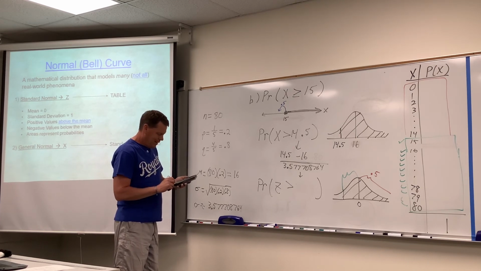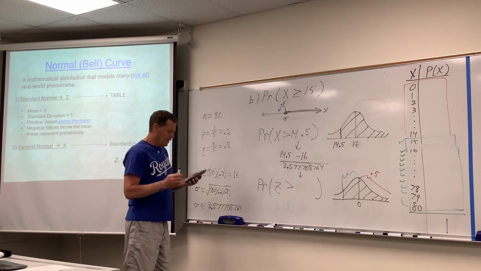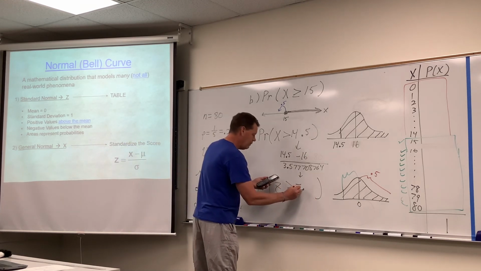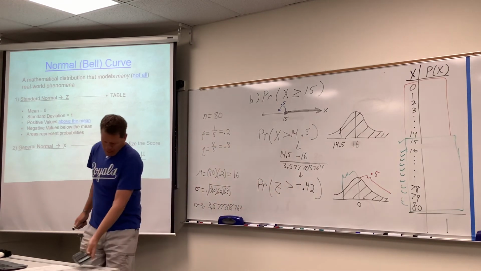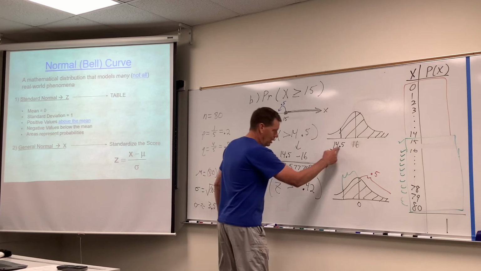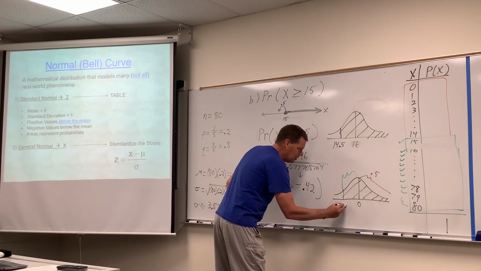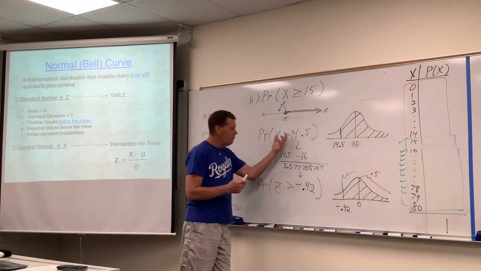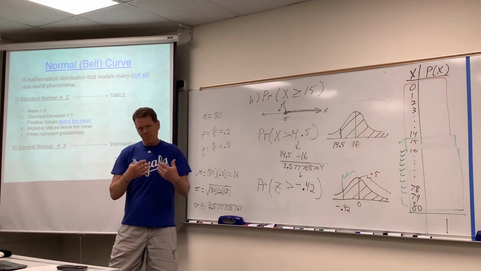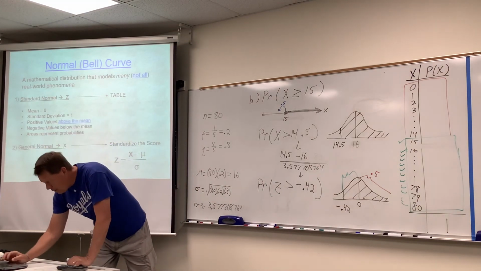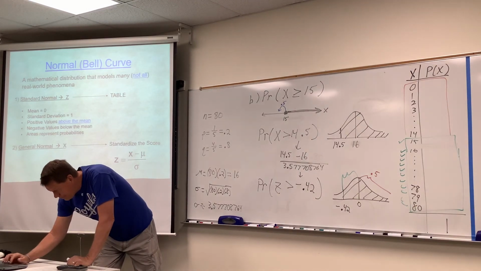And so, boy, this is exciting watching this, isn't it? I see negative 0.419, which I'm going to call negative 0.42. And so negative 0.42 below the mean, right? Negative 0.42 would be the z-score for this new value of x. Just by changing that one word in the question, it impacts the correction for continuity, which of course impacts everything else.